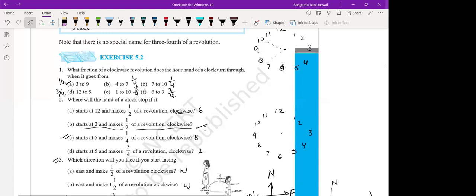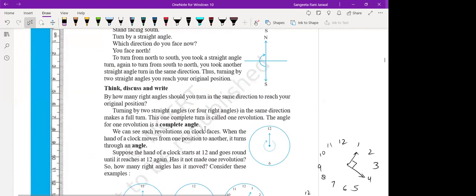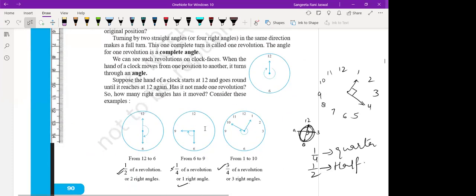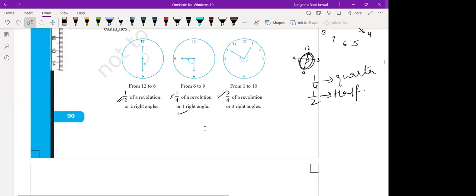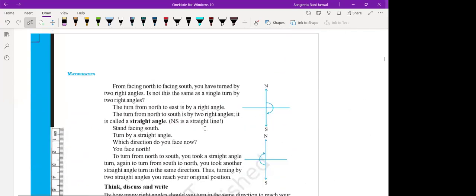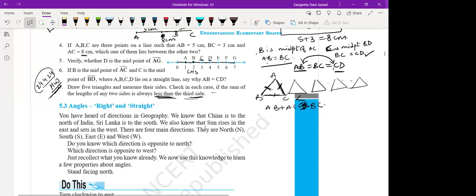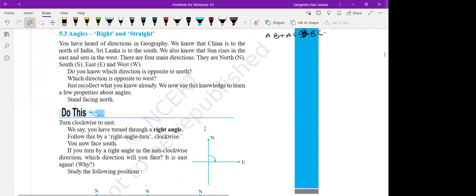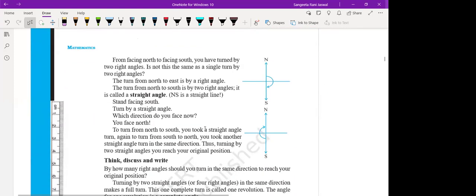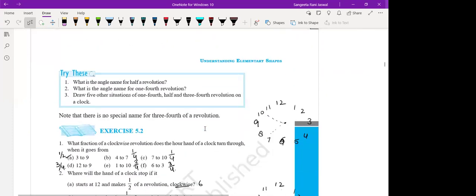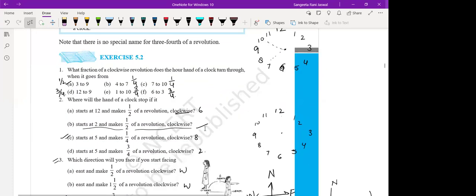Okay, let's come to exercise 5.2. I'm talking about angles. We have studied so many different types of angles. Right angle, straight angle, acute angle, obtuse angle. Now I'll ask each one of you. Reflex angle. Yes, reflex angle. Very good.